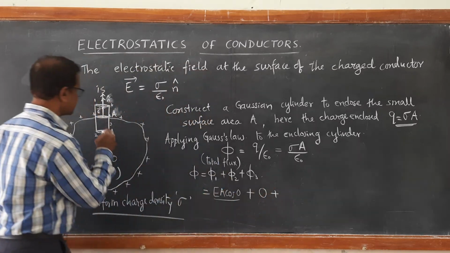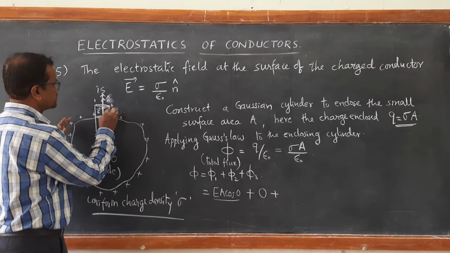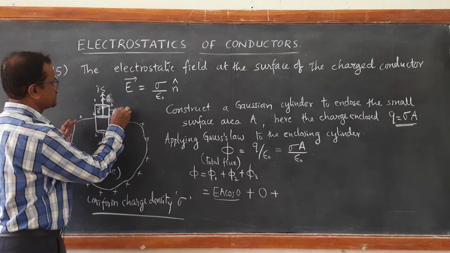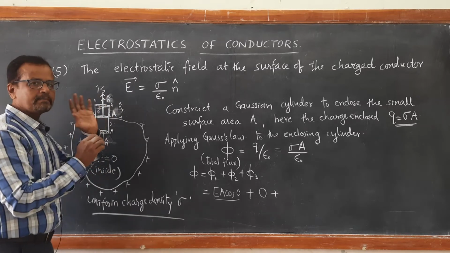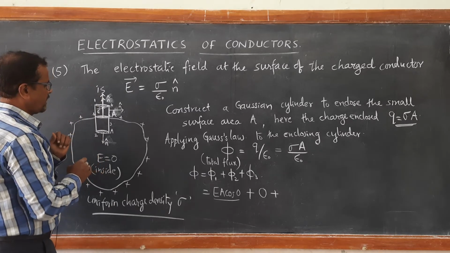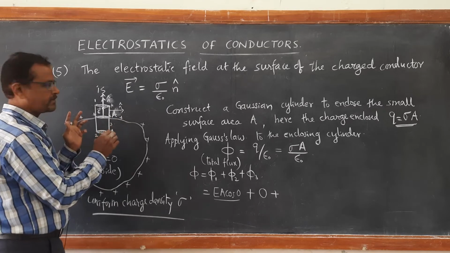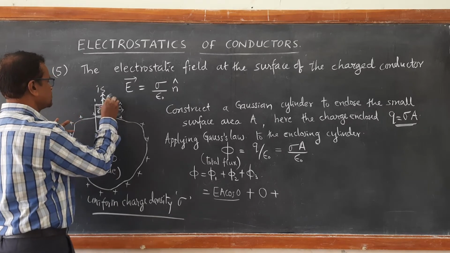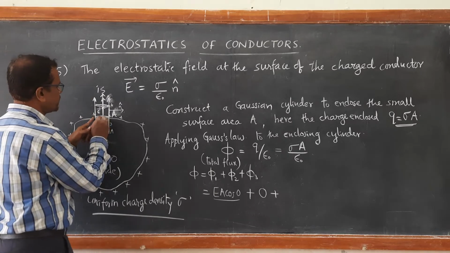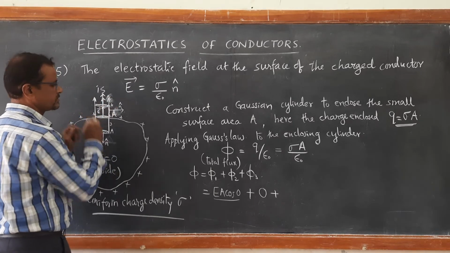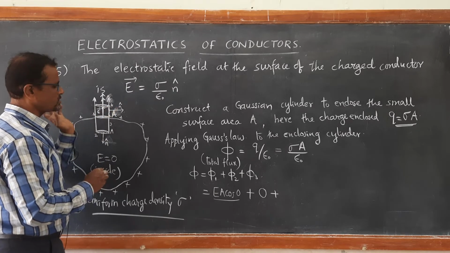Plus, look at this cylindrical surface. At any point on the cylindrical surface, the area vector points outward, perpendicular to the curved surface. And the electric field does not have any tangential component. The electric field is always perpendicular to the surface. Therefore, it becomes E A cos 90.